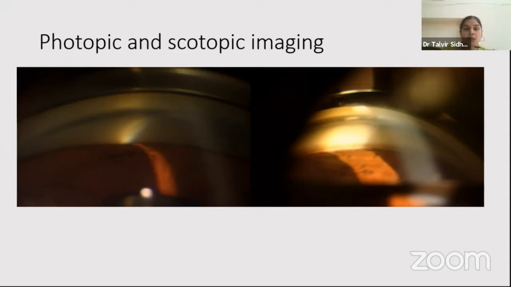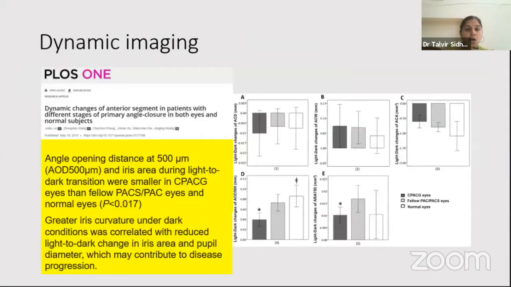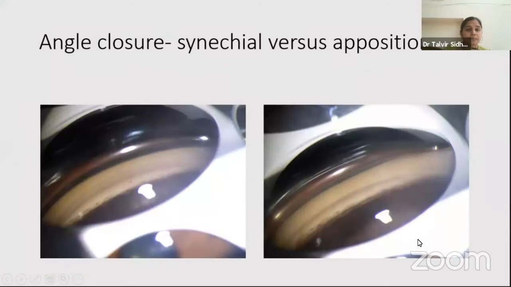When we talk about photopic and scotopic imaging, the imaging in gonioscopy is much more precise, although photopic and scotopic imaging is also done on ASOCT, which also tells us that the angle opening and closing is much more in normal patients than chronic angle closure glaucoma.